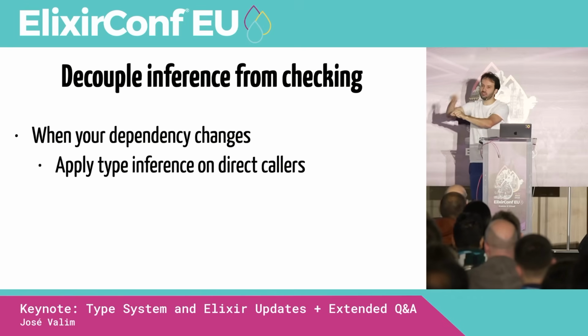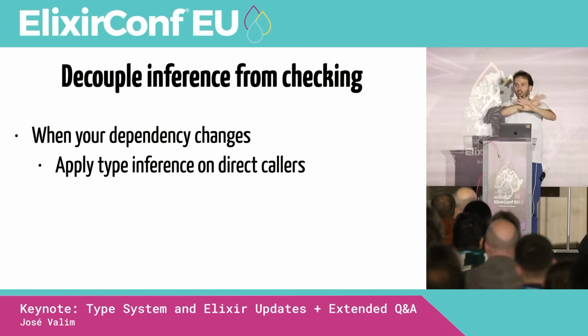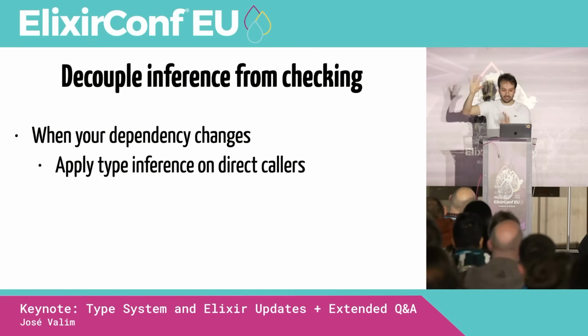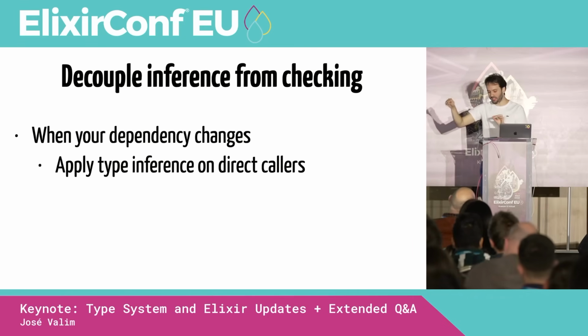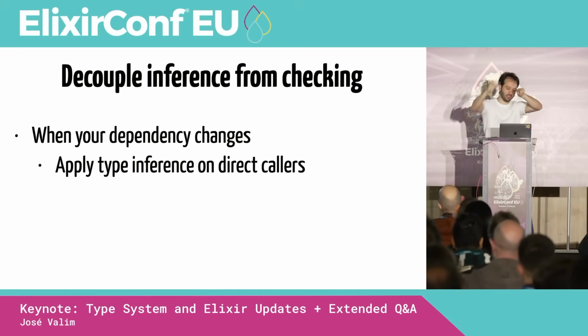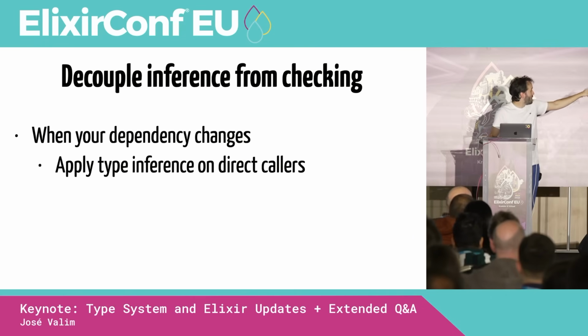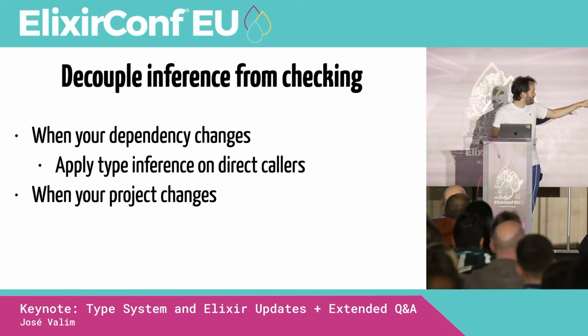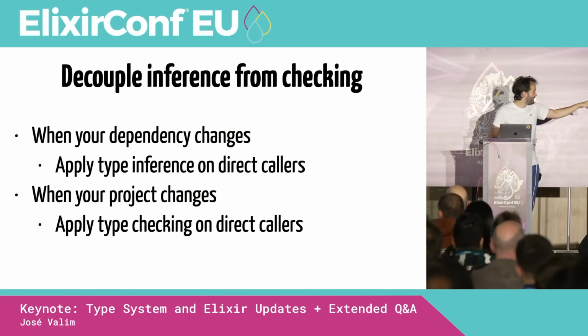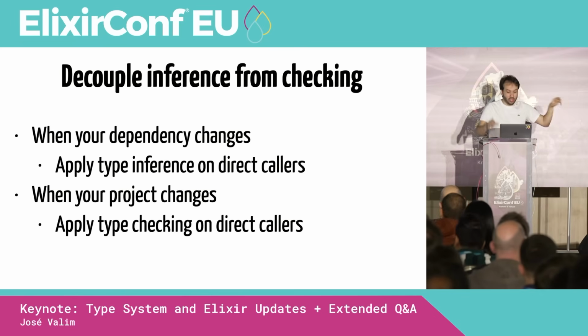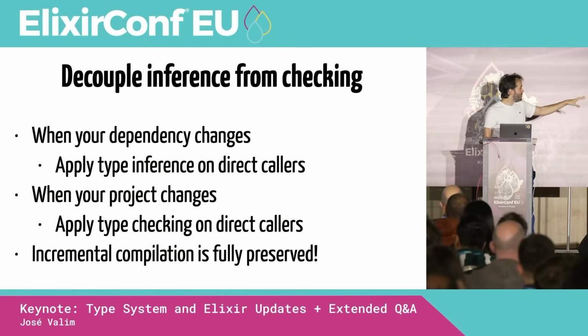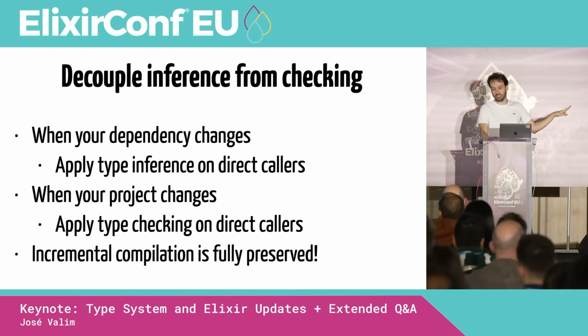No, the chain is no longer there. That's the important one, right? We don't have, oh, when this thing changes, it's going to change this thing that changes this other thing. No, we're not doing that. So when your dependency changes, we do the inference on direct callers. And when your project changes, we apply type checking on direct callers. So this incremental compilation is fully preserved.